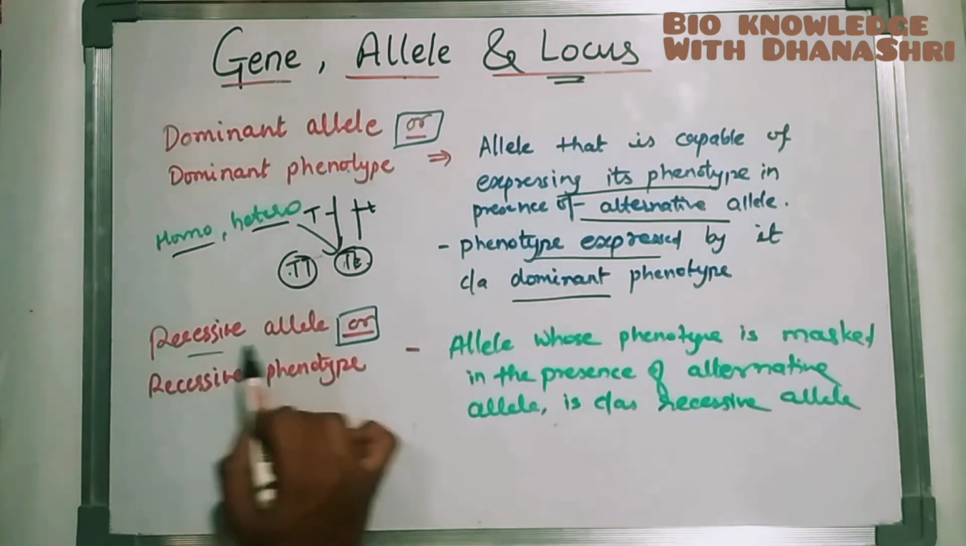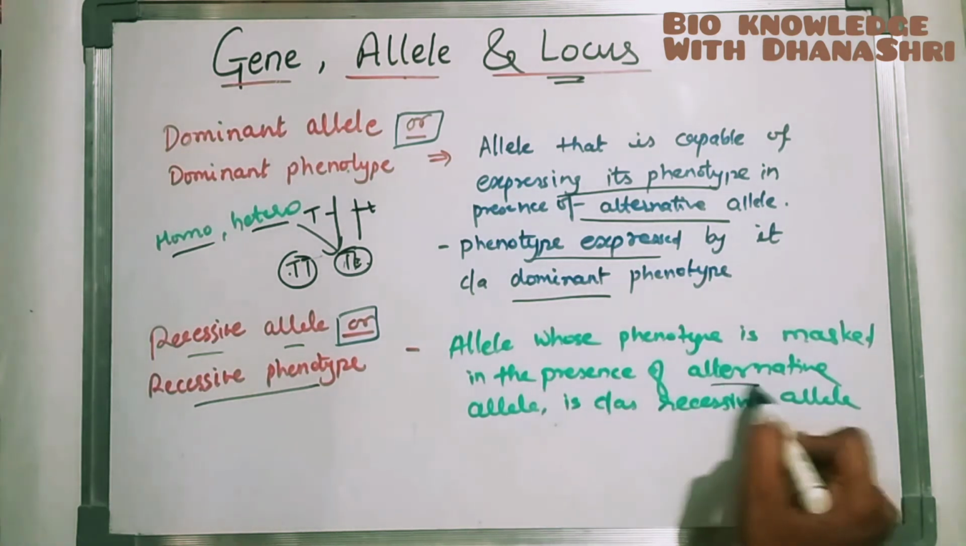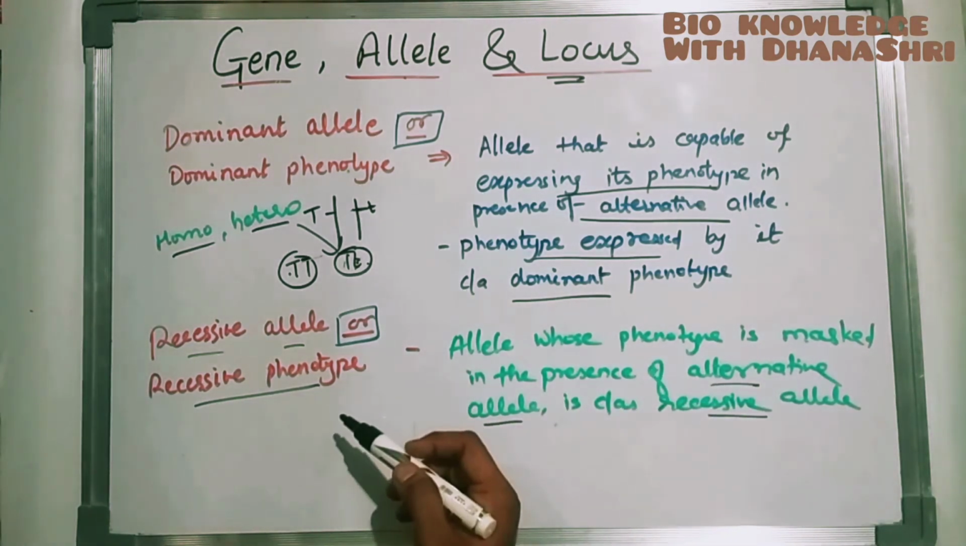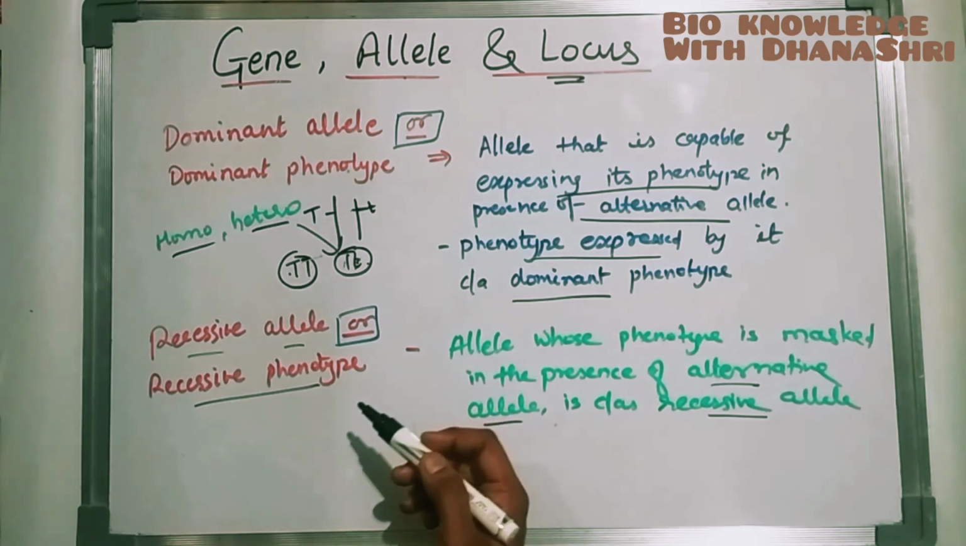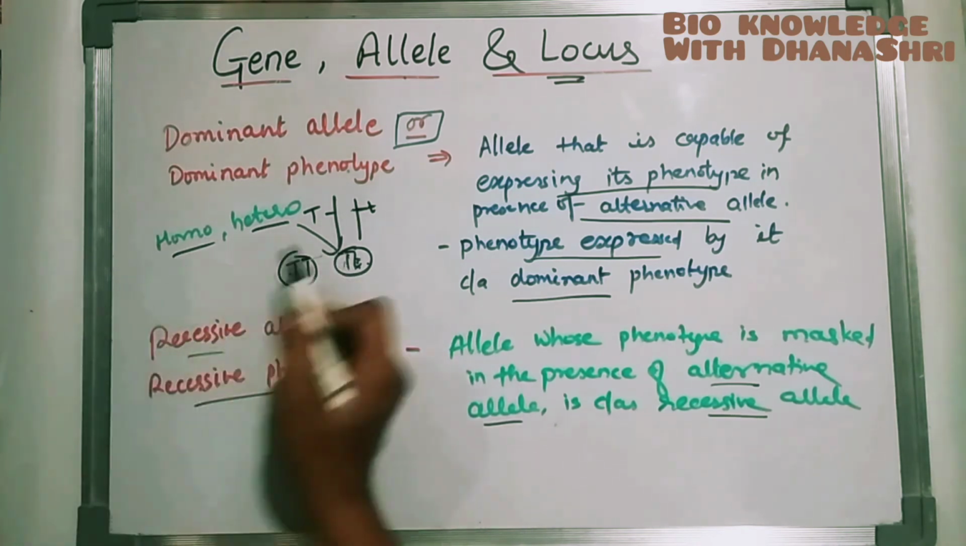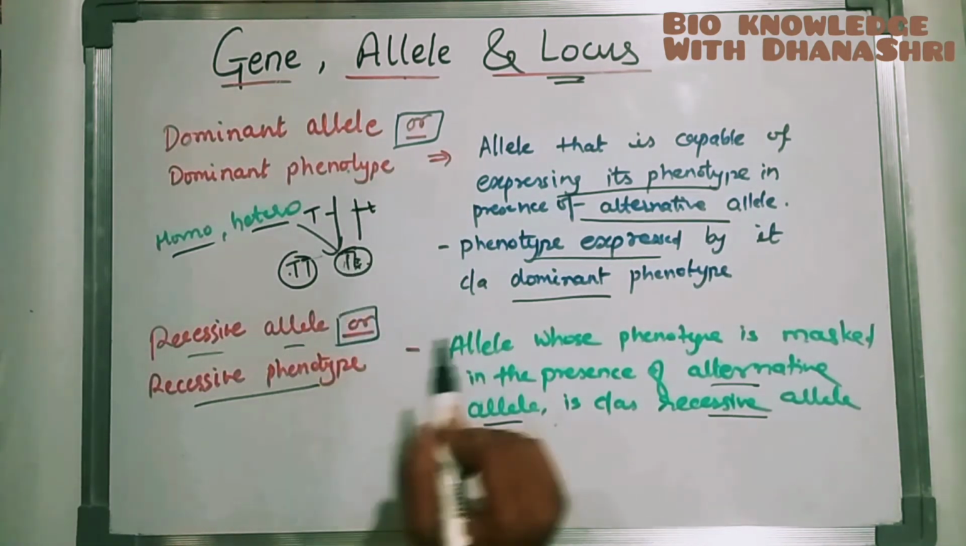And the next, recessive allele and recessive phenotype. An allele whose phenotype is masked in the presence of an alternative allele is called a recessive allele, or recessive phenotype. That means it is masked. See here, you can see capital T and small t, but only capital T is expressed, and that is called the dominant allele. But the small t is not expressed, and that is called the recessive one.